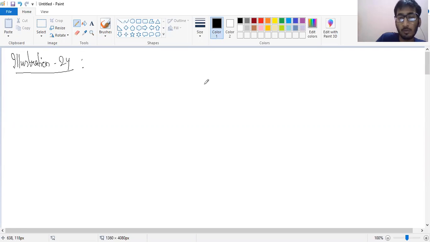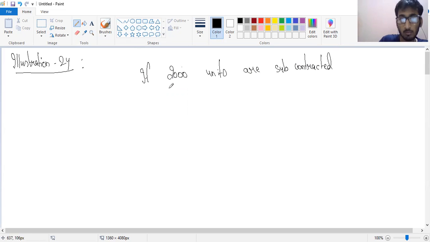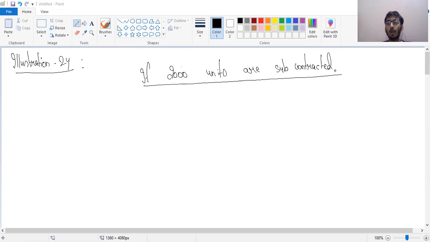First is subcontract. If 2,000 units are subcontracted, this is option number one. If I subcontract 2,000 units, what would be the scenario in that case?